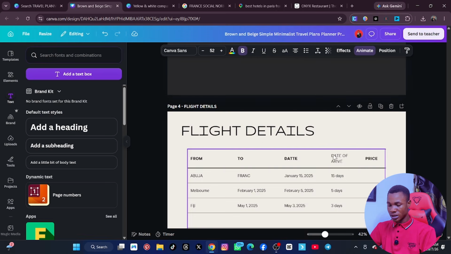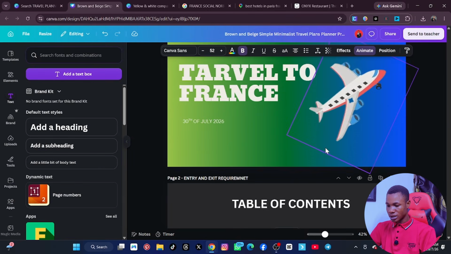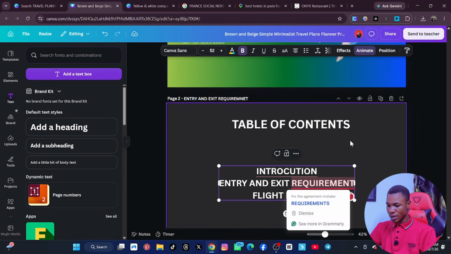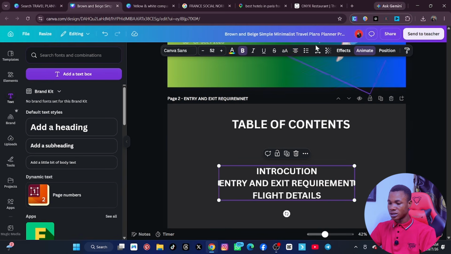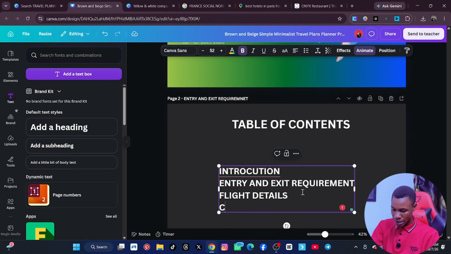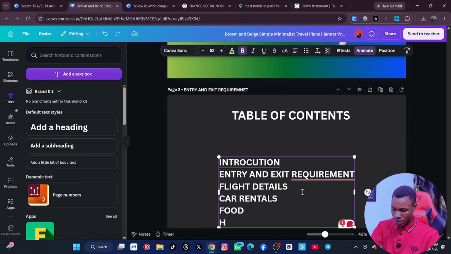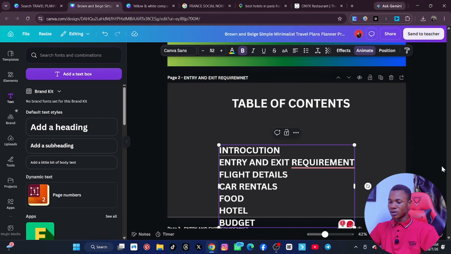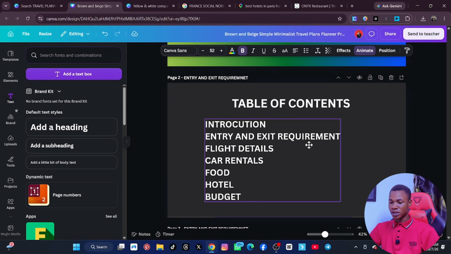Now the next one is, please let me put this on left alignment. Click on it, click on here, and it will come on left alignment. So the next one is car renters. The next one is food. The next one is hotel. Right. The next one is budget, etc. You can just align them, but I don't want to continue, please, so that it will not be too long.